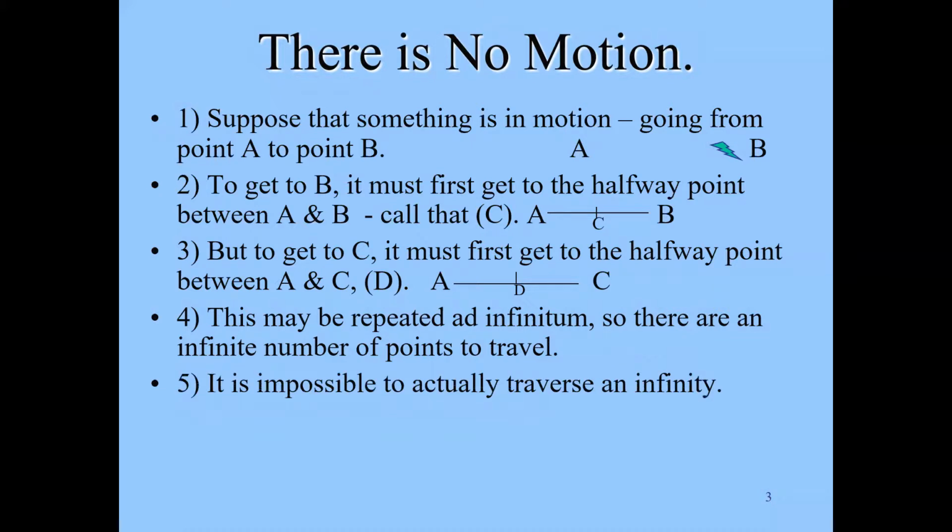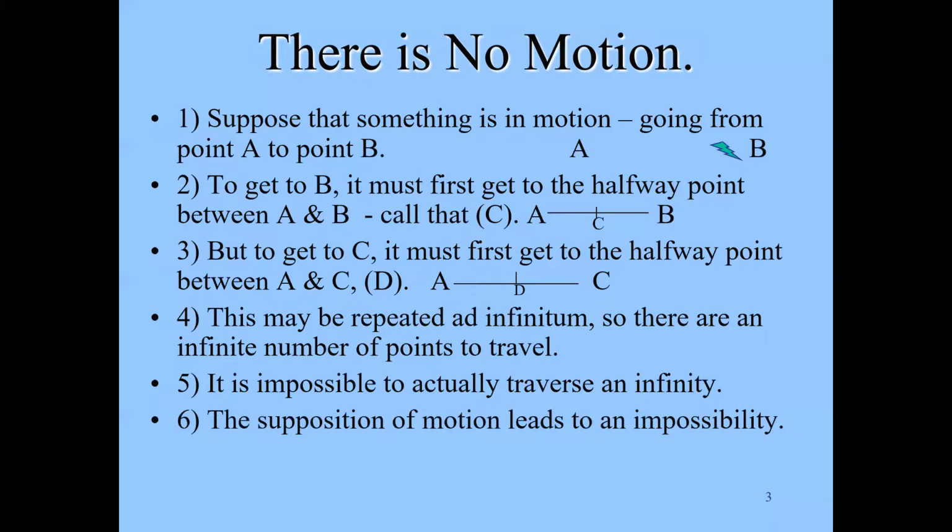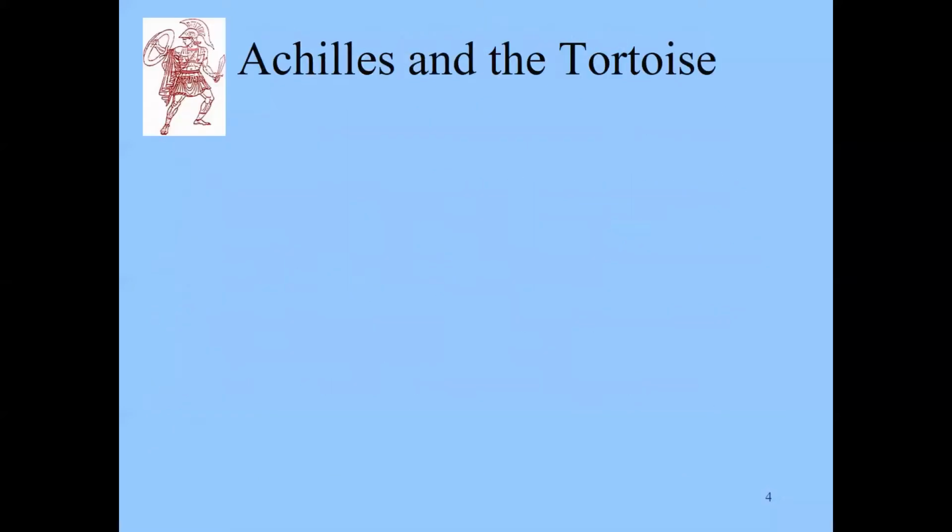So the problem is, rather, that it's impossible to actually traverse an infinite distance. It's impossible to traverse an infinity. And the supposition of motion then that we started with in 1 leads to this impossibility in 5. And so we can conclude that nothing can move. There is no motion.